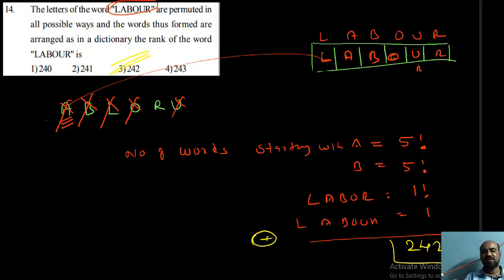Actually 720 words will be created. All those words are written in dictionary order. The position of the word LABOUR is 242. Logically I counted.